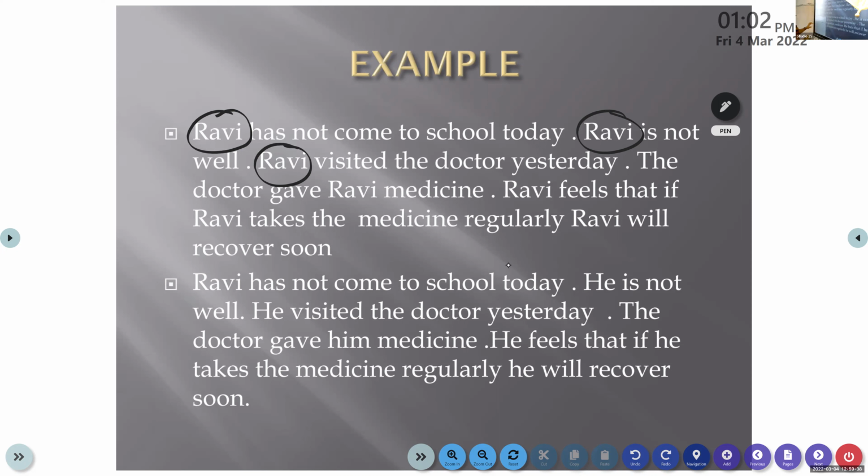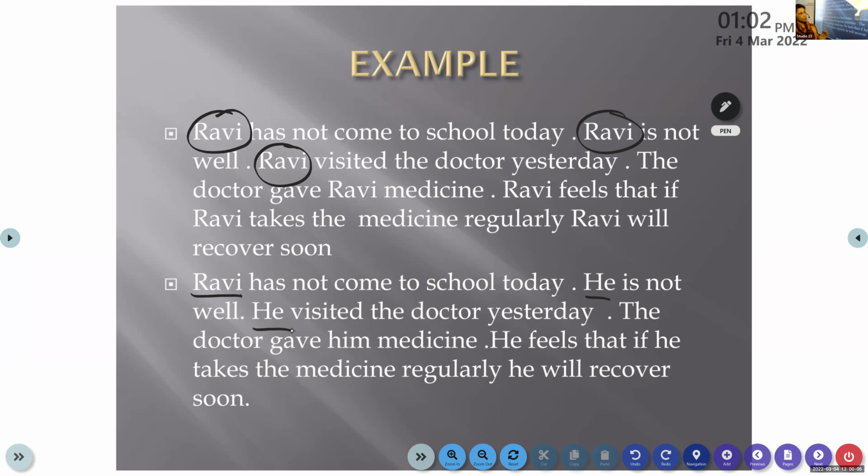So here you could see this paragraph. Ravi has not come to school today. You have to write the name only once. Once you write it, we know whom we are talking about. Then later on, to avoid repetition, we can make use of a pronoun. He is not well. He visited the doctor yesterday. The doctor gave him medicine. He feels that if he takes the medicines regularly, he will recover soon.